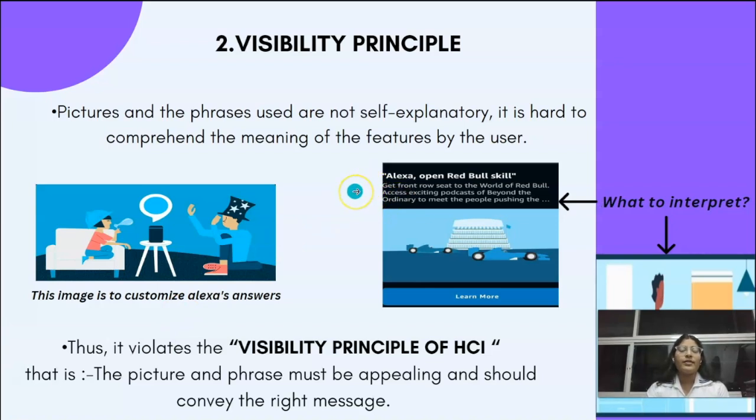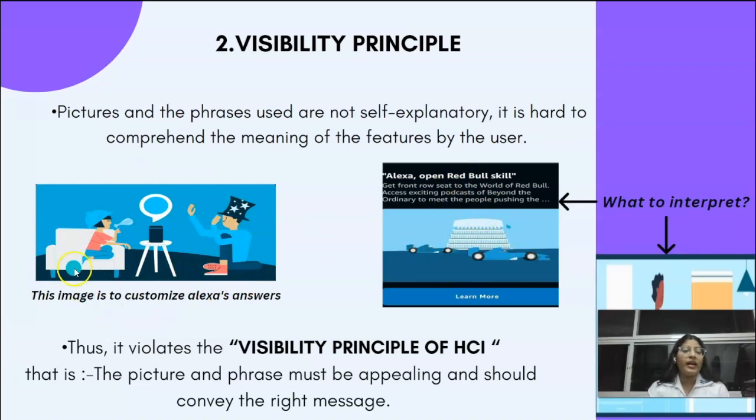The home page consists of shortcuts and a menu. The menu consists of a phrase and a picture. Phrases like "Alexa, open Red Bull skill" or "Alexa, inner snowman" do not exactly tell what the feature is going to do. And the pictures that are below these phrases are also not self-explanatory.